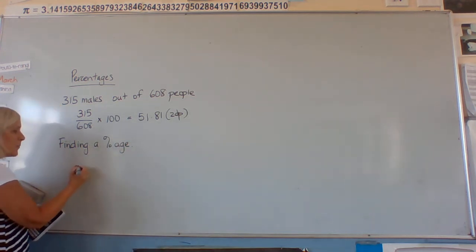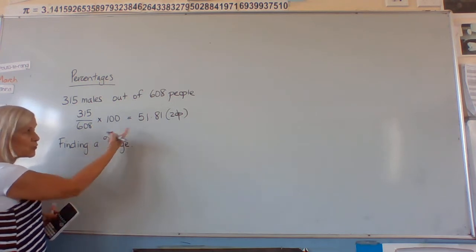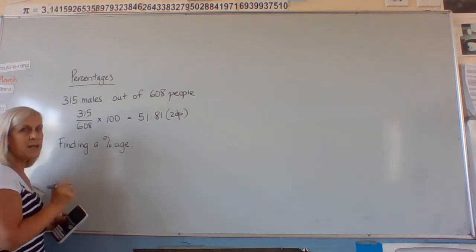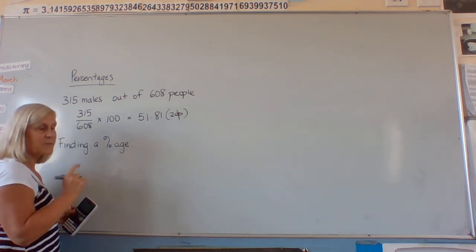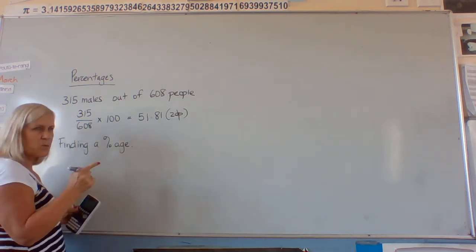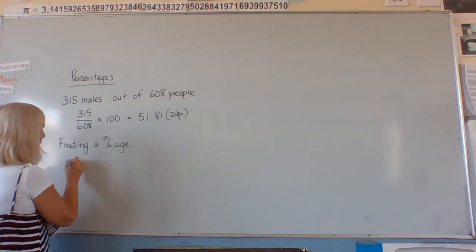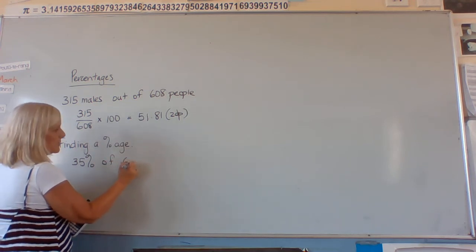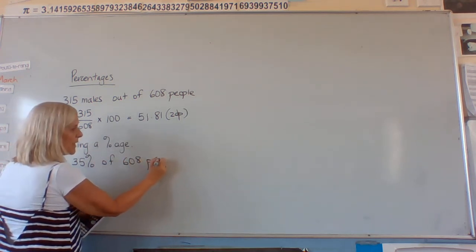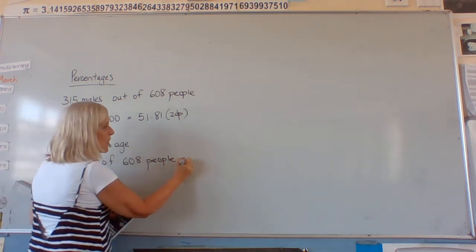Perhaps somebody's told us that actually it wasn't true that 51% were males. It was because they knew that it was 35% female. Well, actually, that doesn't necessarily work either, but let's say 35% of a crowd of 608 people were female. All right? So how many people was this?